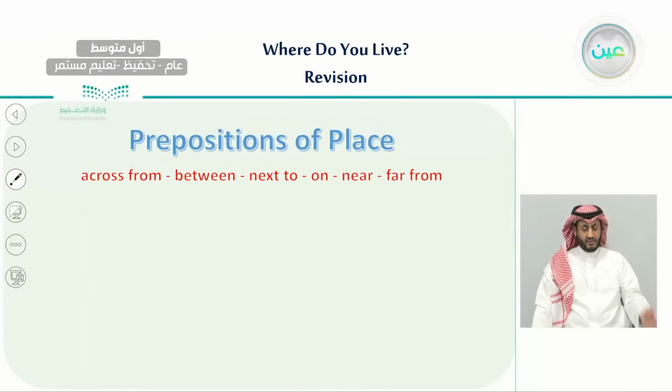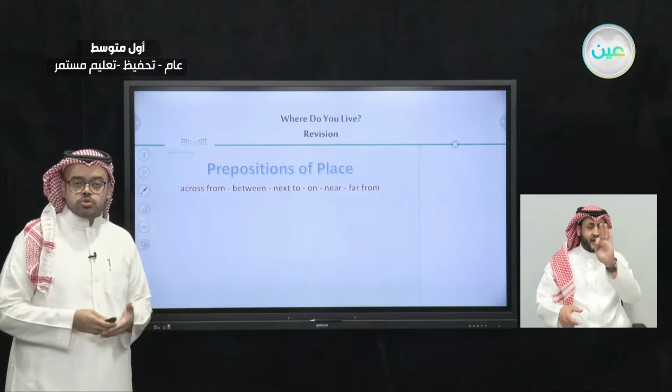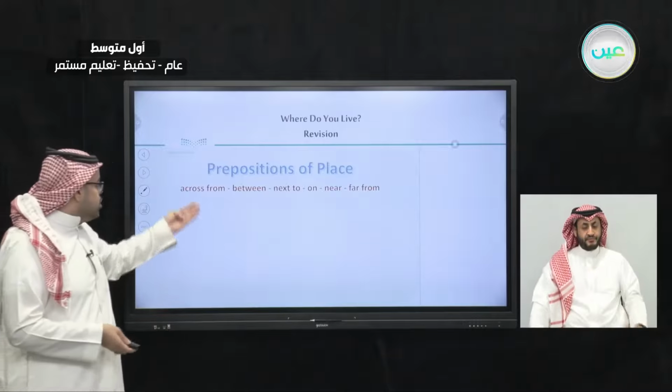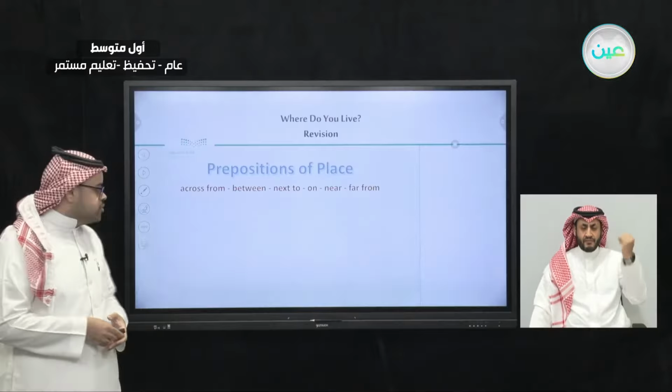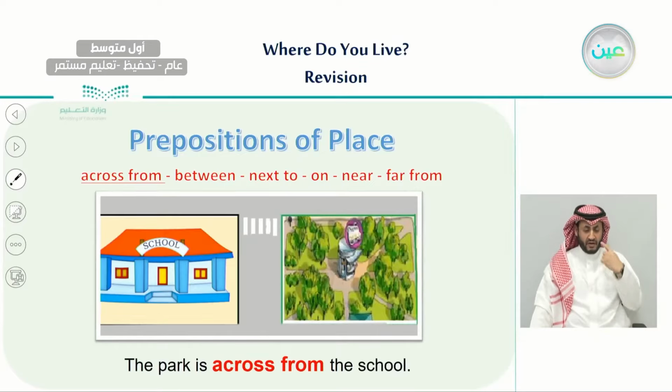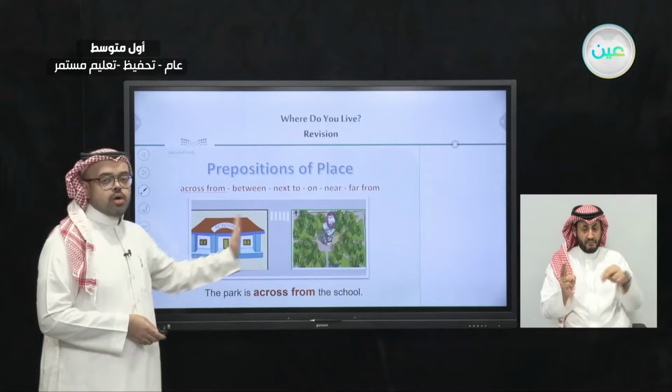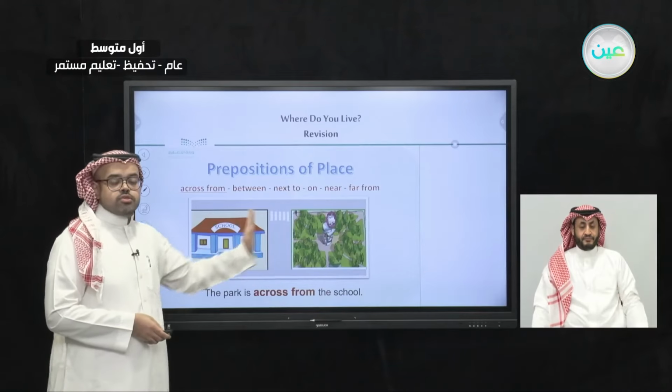And we talked about some prepositions that we use for a place. For example, we learned across from, between, next to, on, near, and far from. Let's try to give an example of each one to remind ourselves of these prepositions. The first one was across from. For example, the park is across from the school. Across from means the opposite of a place.